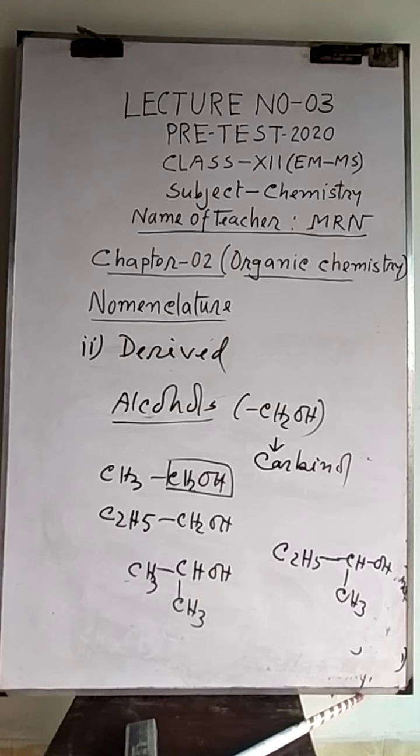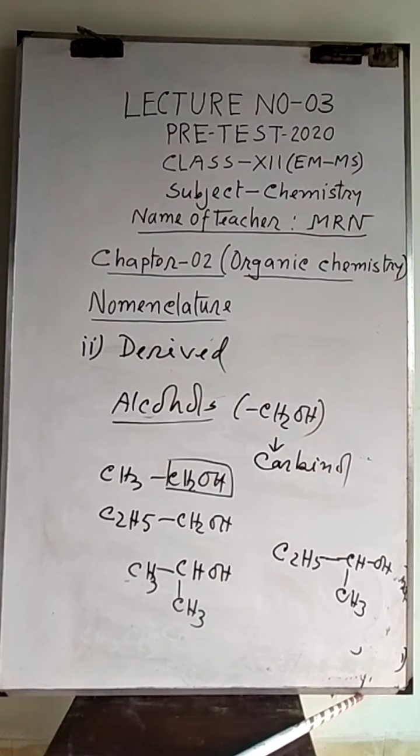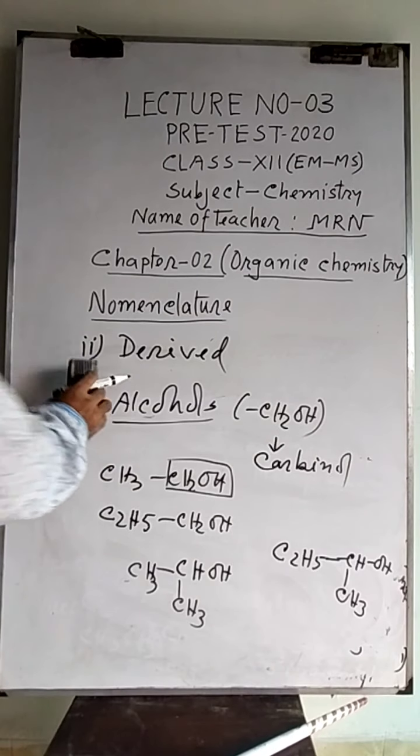Some of these are less than the trivial system. Since both systems fail to give the names of all compounds, the international board has given a name, called IUPAC, International Union of Pure and Applied Chemistry. They have started another system, that one is modern. The name of this one is called IUPAC.